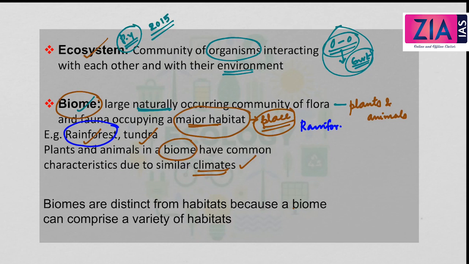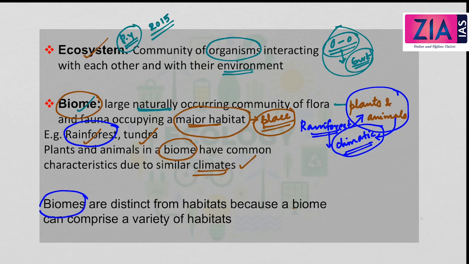Now the rainforest, it is a habitat for many plants and animals, and these plants and animals in this biome rainforest will have some common characters. Why? Because in the rainforest the climatic conditions throughout the rainforest is similar, and therefore these plants and animals are exposed to such similar climatic conditions that they will develop some common characteristics among themselves.